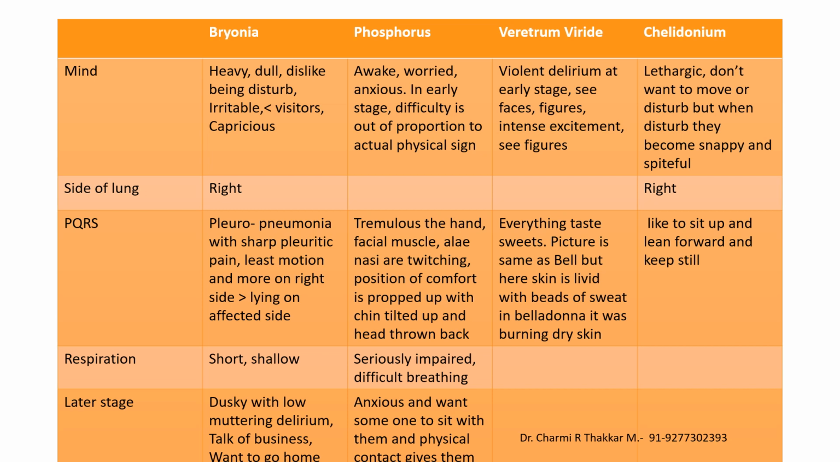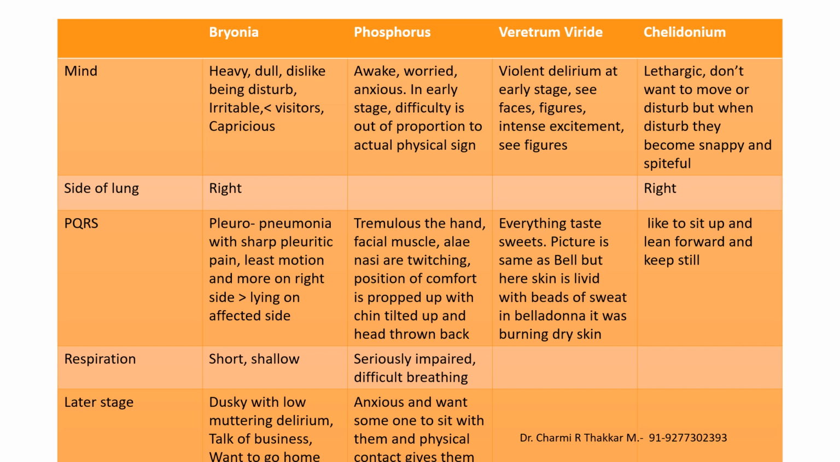While case taking, we have to look for the PQRS. In bryonia, there can be sharp pleuritic pain of pleuropneumonia, which is aggravated by least motion and better by lying on the affected side. In phosphorus, there can be a tremulous hand, facial muscles and alae nasi twitching, and the position of comfort is propped up with chin tilted up and head thrown back. So the patient will sit propped up with chin tilted up and head thrown back.